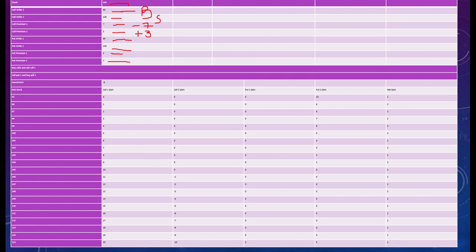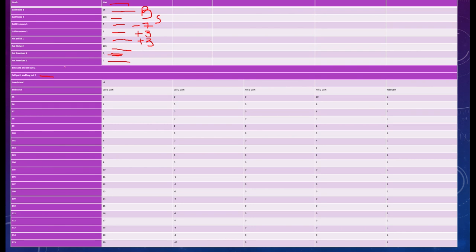Okay. Then the second part of the strategy says sell put 1 and buy put 2. Sell put 1, it means the 95 put I'm selling. So if I'm selling, I will be receiving rupees 3. So this is plus 3 as it is given. See, the put premium 1 is 3.